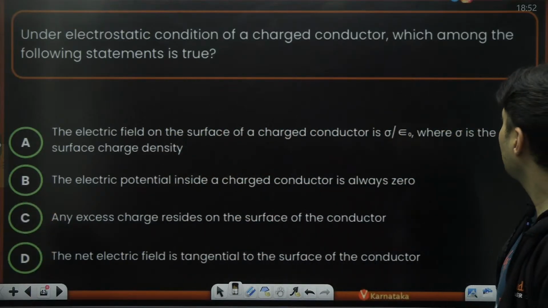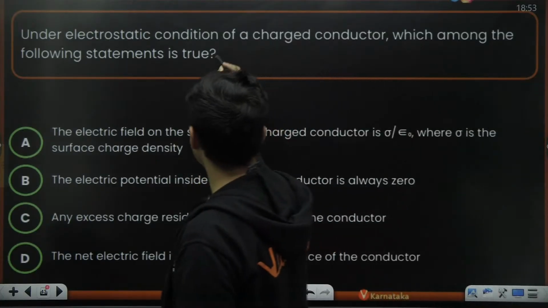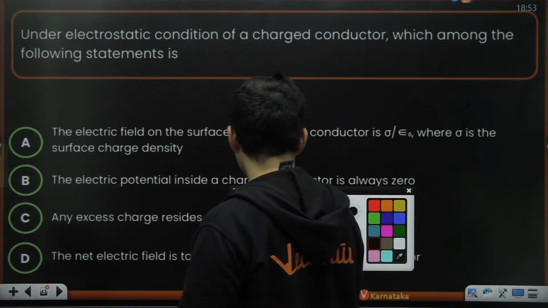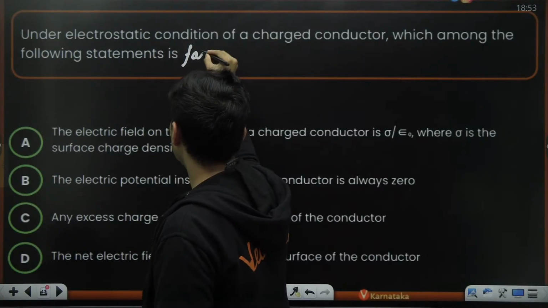Under electrostatic condition, which of the following is true? Electric field on the surface is this much, where sigma is the surface charge density. Okay. Electric potential inside the conductor is always 0. Wrong. Excess charge resides on the surface. The net electric field is tangential to the surface of the conductor. So I think they were asking which of the following is false. I think that is what the correct statement should have been. Which statement is false should have been the question.